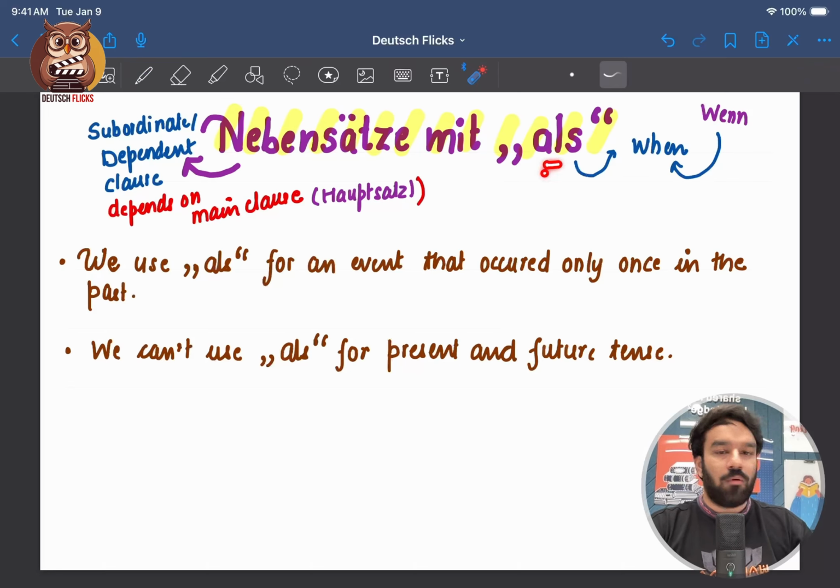I have to go with als, and als forms Nebensätze, and the golden rule for Nebensätze is that I have to put my conjugated verb at the end. So let me write all the example sentences.